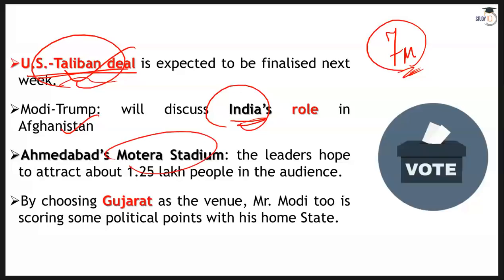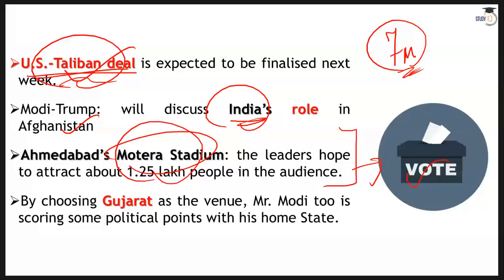But it was quite discussed, and there was a bit of controversy as well, like the fact and figure is wrong. The latest figure that we are getting is that 1.25 lakh people are going to be present here in Ahmedabad's Motera Cricket Stadium. And this 1.25 lakh is again not a small figure. So this will help create a positive image of Mr.